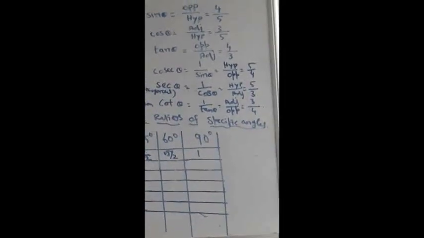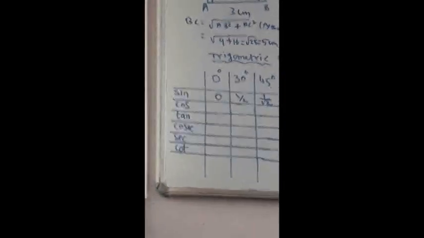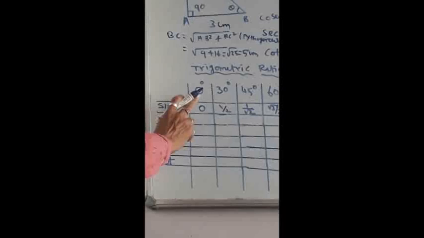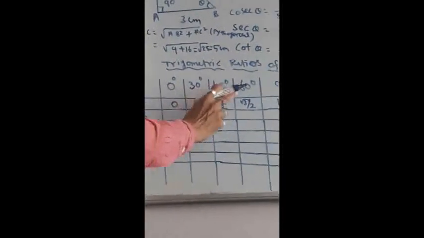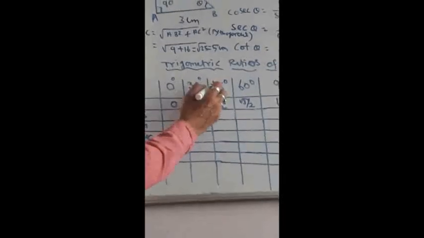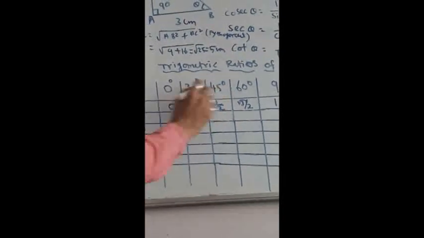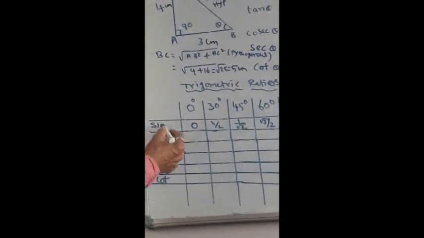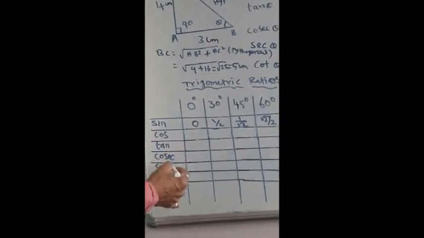Okay, next let us see about trigonometric ratios of the specific angles. How to write the trigonometric ratios of specific angles? We will consider the specific angles as 0 degree, 30 degree, 45 degree, 60 degree and 90 degree. Other angles are also possible, but according to our textbook, we only look at the specific angles. So we have to find the values of sine, cos, tan, cosecant, secant and cot. Here I will give you a small trick also.